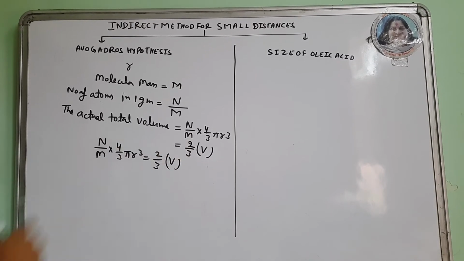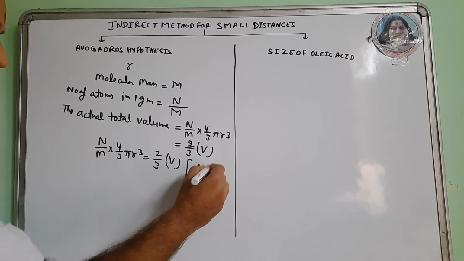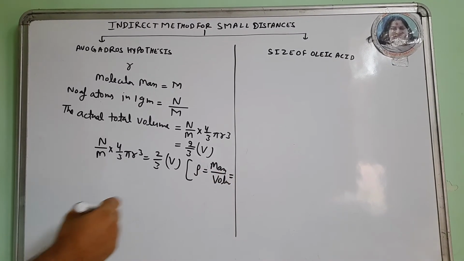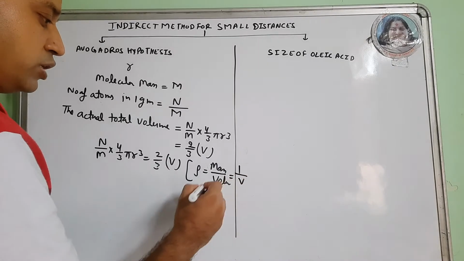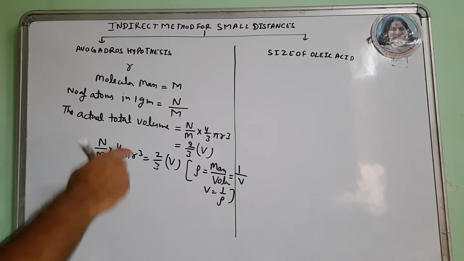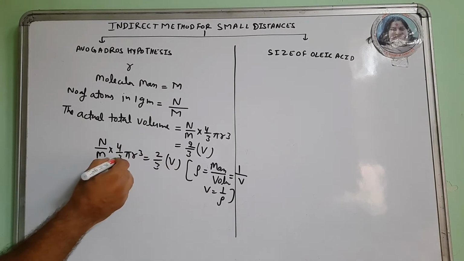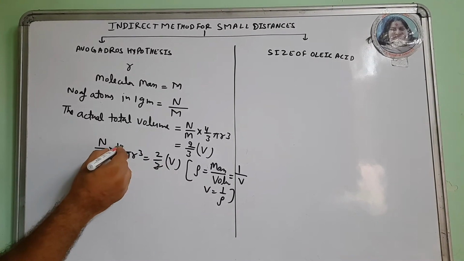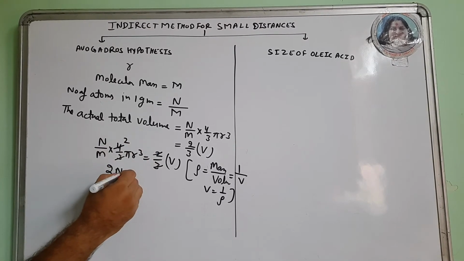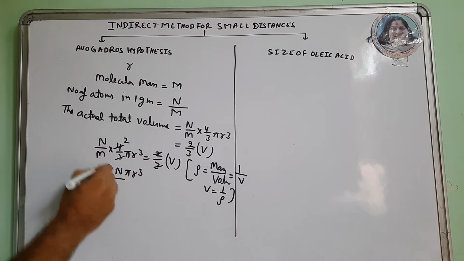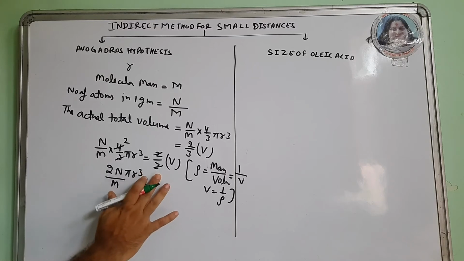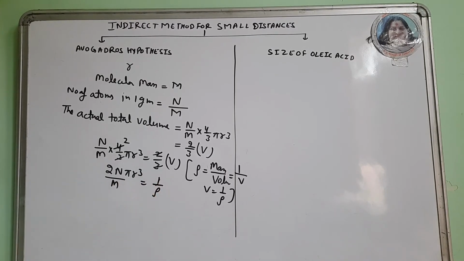Since density is mass upon volume, and the mass is 1 gram and volume is V, so V is 1 by rho, that is the density of the gas. So I substitute here. I will cancel out 3 by 3, and 4 is 2 times 2. So I got 2N pi r cube is upon M into V. V is now 1 by rho.